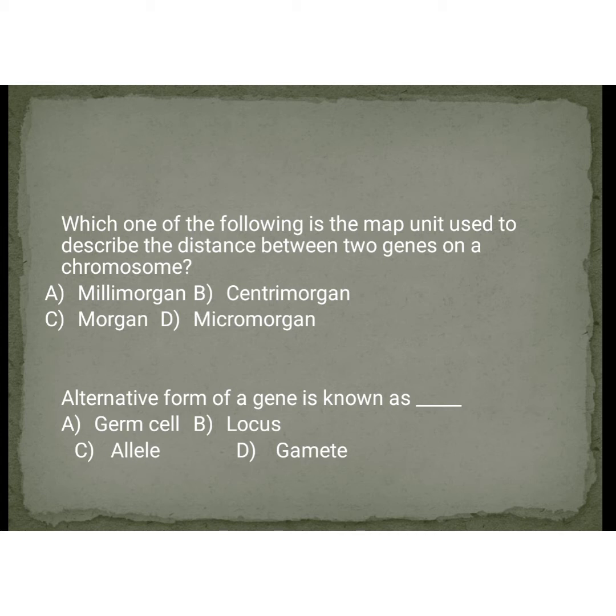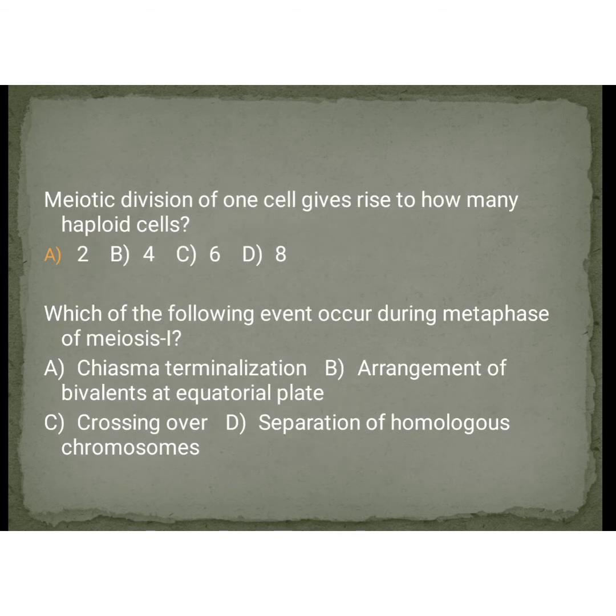Which one of the following is a map unit used to describe the distance between two genes on a chromosome? Units also you must learn. It is a very important question too. Write down the answer. Next, alternate form of gene is known as. Okay, coming to the answer, the map unit used to describe the distance between two genes on a chromosome is centimorgan, okay, cM. And alternate form of gene is known as allele. Alleles are the alternate expression of genes, okay.